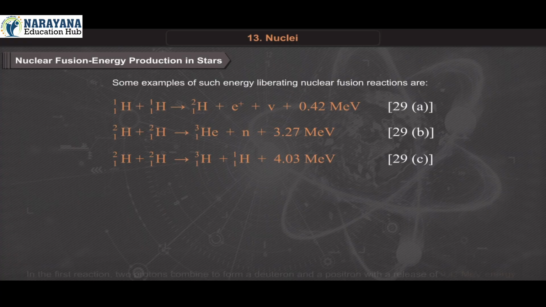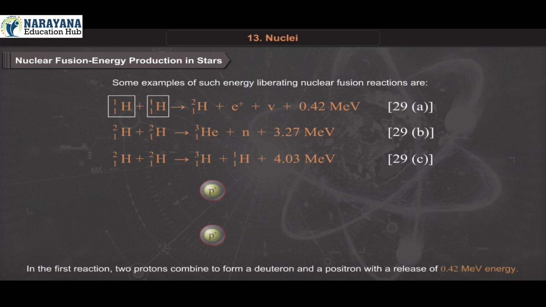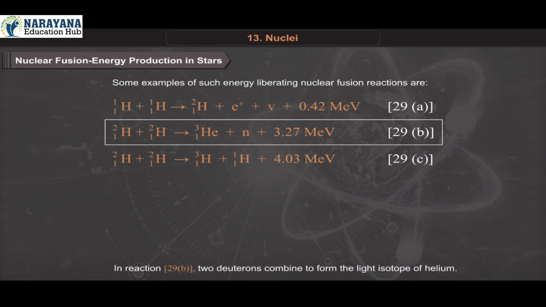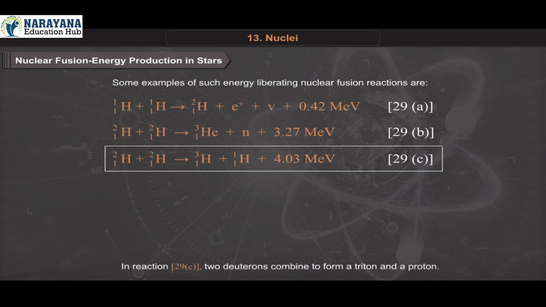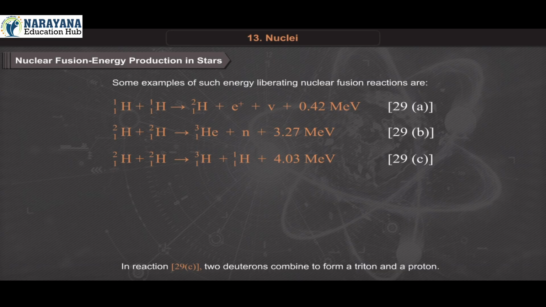Equation 29c. In the first reaction, two protons combine to form a deuteron and a positron with a release of 0.42 MeV energy. In reaction 29b, two deuterons combine to form the light isotope of helium. In reaction 29c, two deuterons combine to form a triton and a proton.